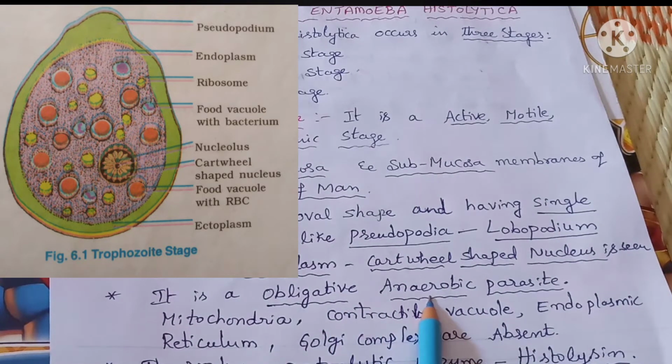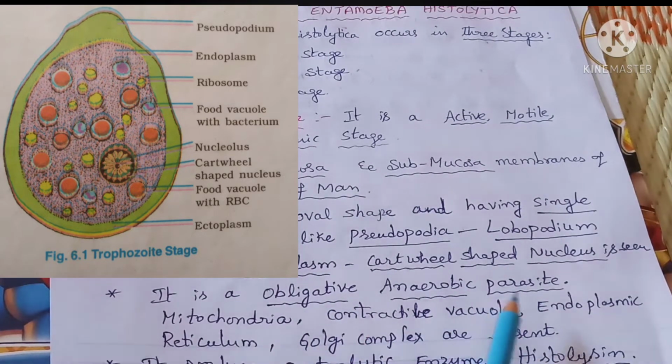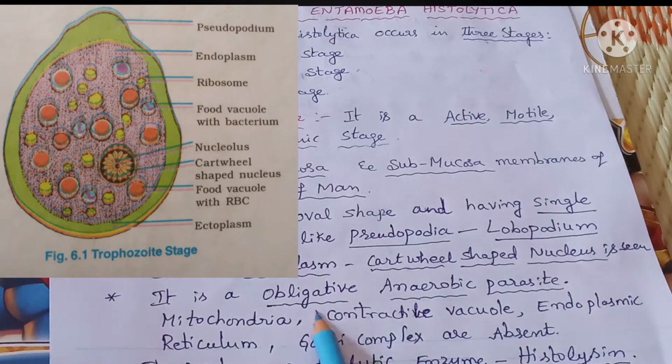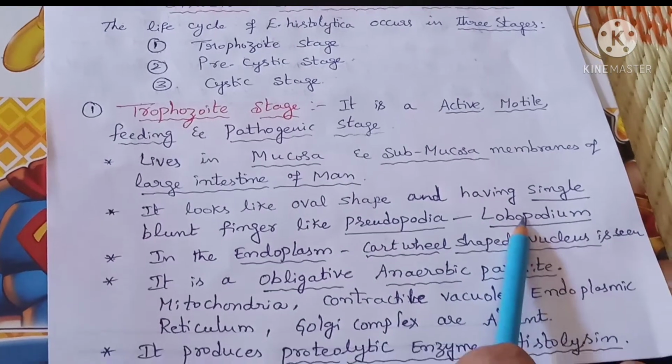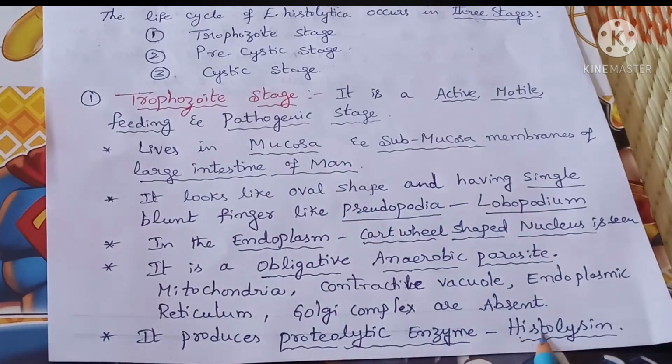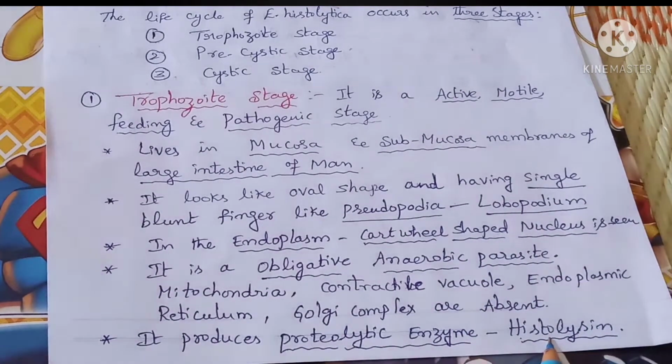Anaerobic parasites don't have some cell organelles like mitochondria, contractile vacuoles, endoplasmic reticulum and Golgi apparatus. And it produces a histolytic enzyme, called histolysin.